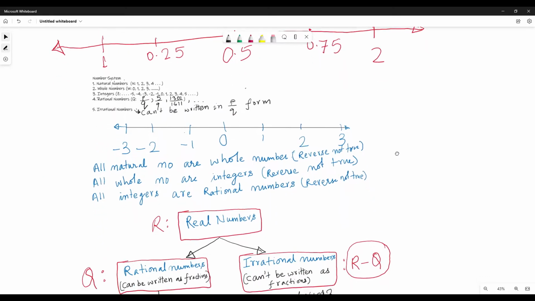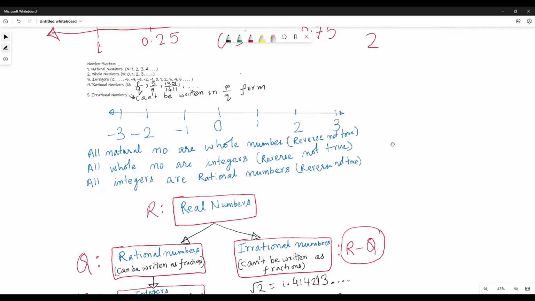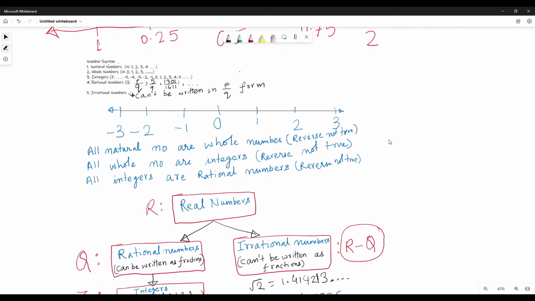So we know that all natural numbers are whole numbers. But the reverse is not true, like all whole numbers are not natural numbers. Why? Because of zero. Zero is a whole number, but it is not a natural number. So that is why all whole numbers are not natural numbers. Most of them are. Only zero is not included in the natural numbers.